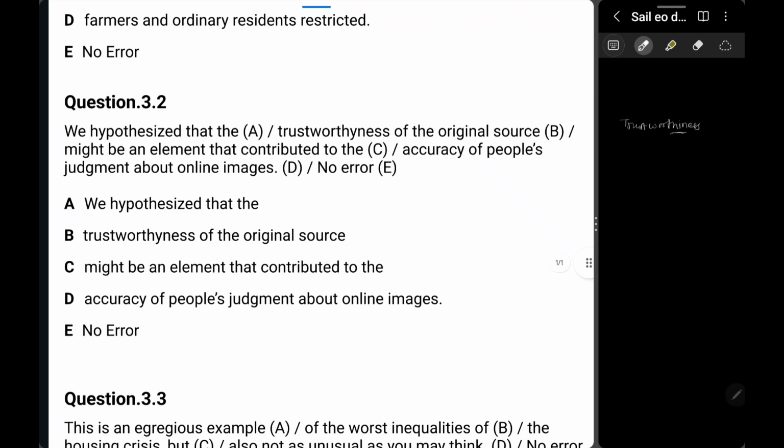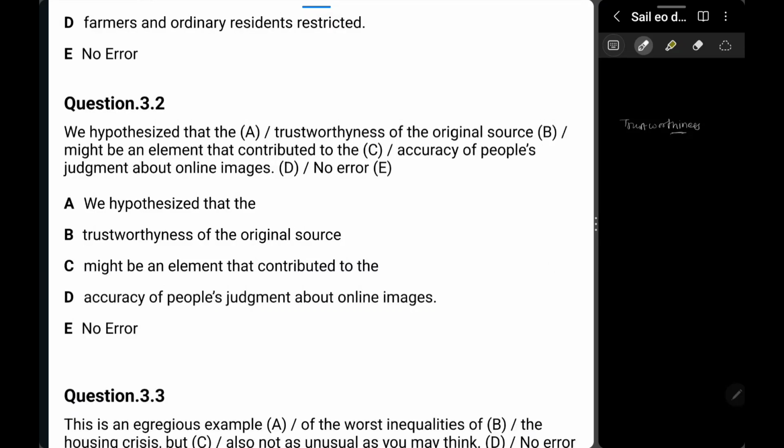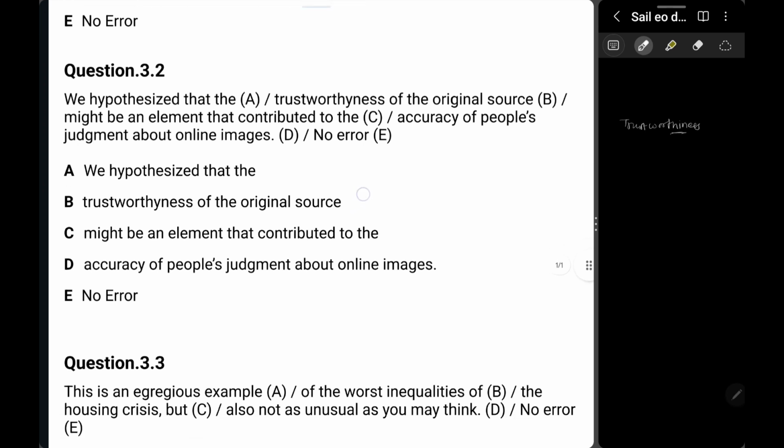But again, let's give it a grammar check also. Trustworthiness of the original source might be an element that contributes to accuracy of the people. So here if you see, all the articles and all the nouns and adjectives are placed well. It's just the spelling of trustworthiness that is mistaken. Hence, B is the correct answer for me.